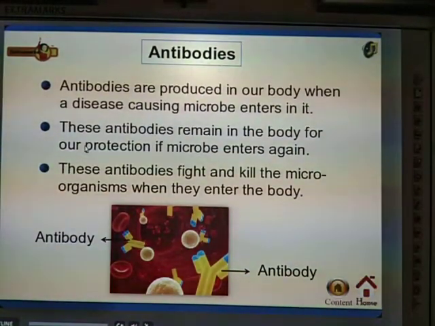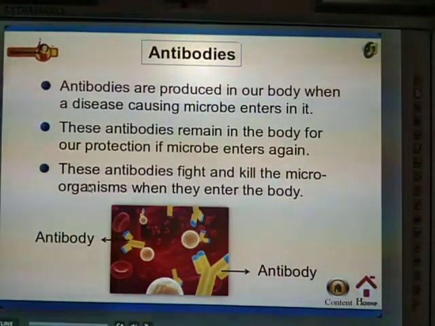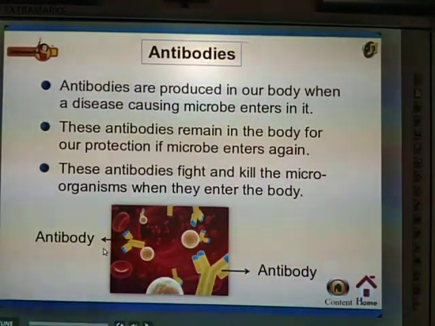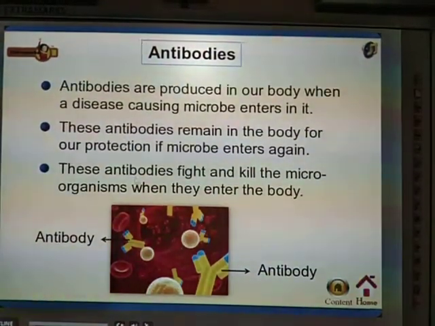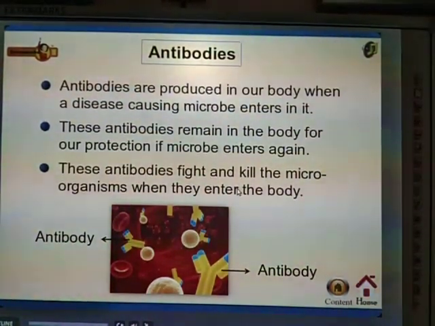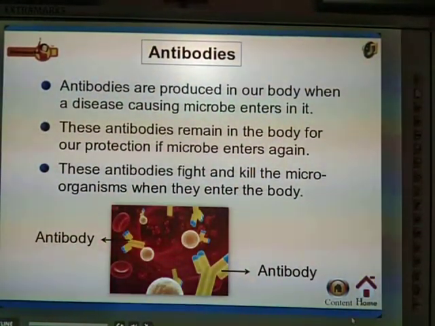These antibodies are produced by having nutrient-rich food, especially fresh fruits and vegetables, cereals, and those which we get from plant products. So these antibodies fight and kill the microorganisms when they enter the body.